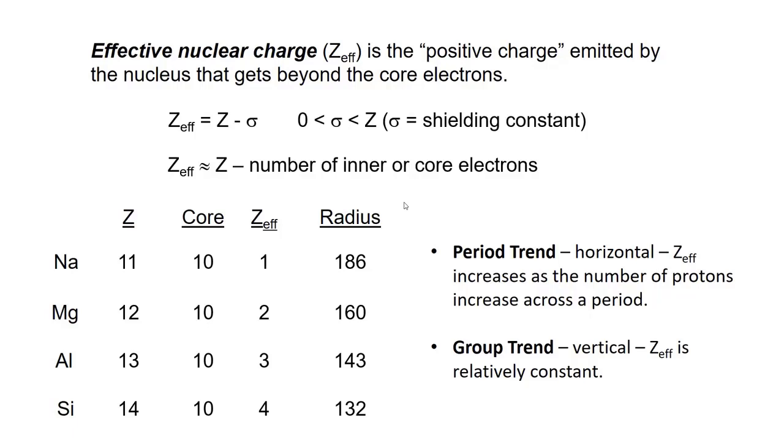If you look at potassium, which is directly underneath sodium, potassium has a nuclear charge of 19, but it has 18 core electrons. So the effective nuclear charge for potassium, and in fact all the metals in group 1, is an effective nuclear charge of 1. So the trends up and down within a group are not determined by Zeff. Zeff is the reason for the trends that we're going to be discussing, horizontal, left and right.